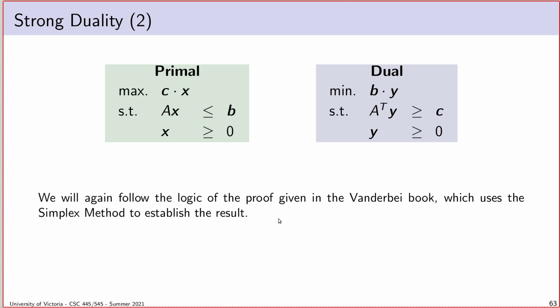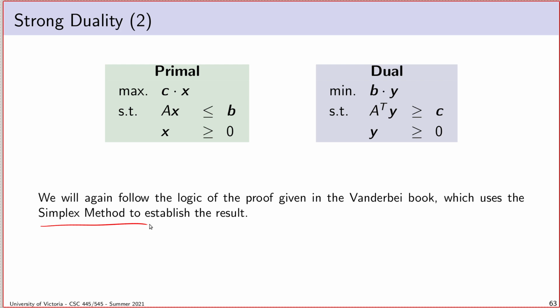It's also important to note that there are other proofs of this result, and arguably some of the other proofs might better expose some of the underlying intuition or the geometric interpretation that goes along with this. The proof that we're going to use is based on using the simplex method, which I think is a cool idea, and other than that, just a bunch of algebra. And so it is a bit of a tedious proof in that sense.